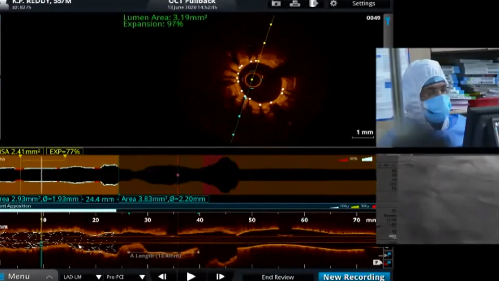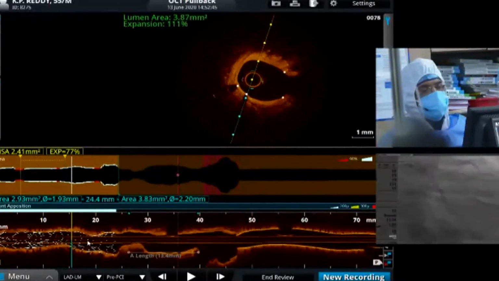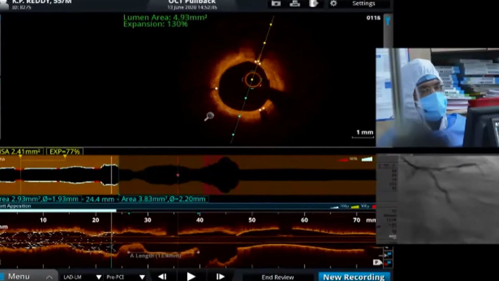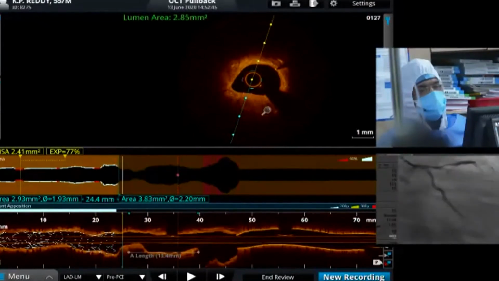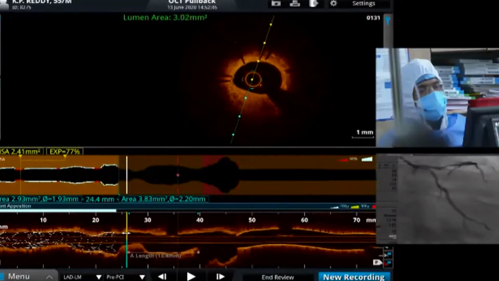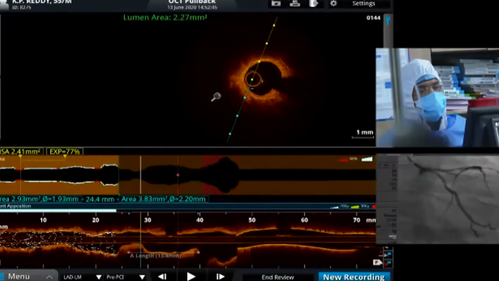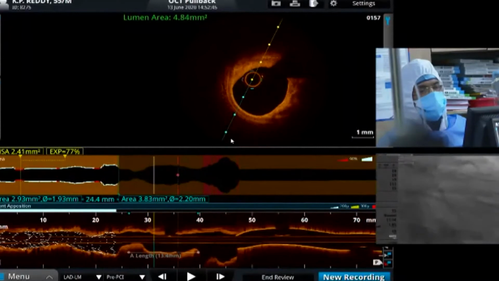This is not fully endothelialized. Some areas not fully. Now you see the calcium. A lot of calcium is there. The other reason is the stent is not fully expanded. The area of the stent is only 3.4 square mm, and it needs a much bigger LAD stent. And from here onwards the stent is not there, and we measured the exact length, where you see calcium here, struts are there, and you can see very clearly lipid plaque. You can see the macrophages very clearly, and from here onwards there is a narrowing.